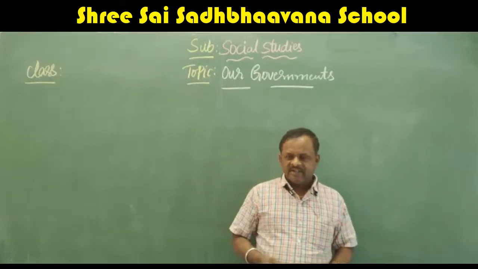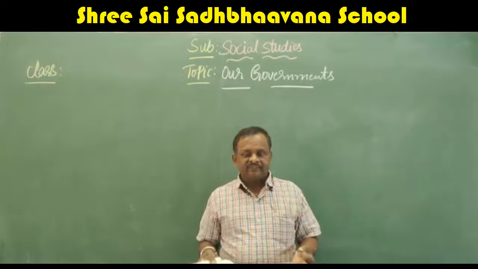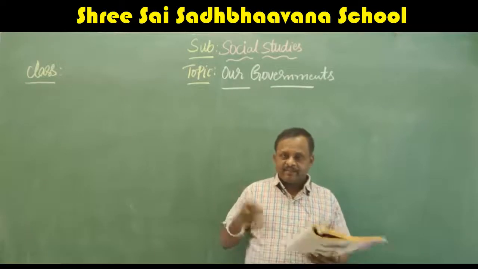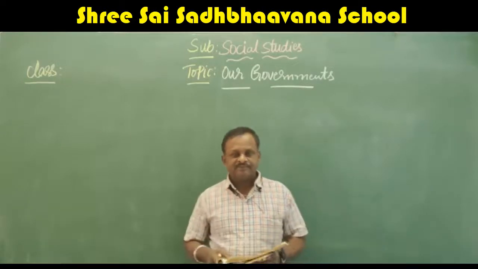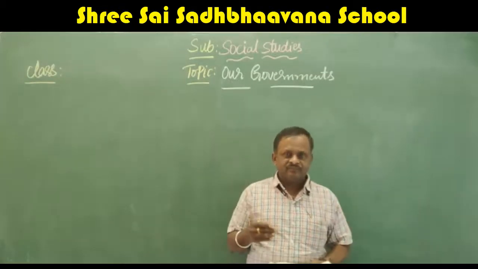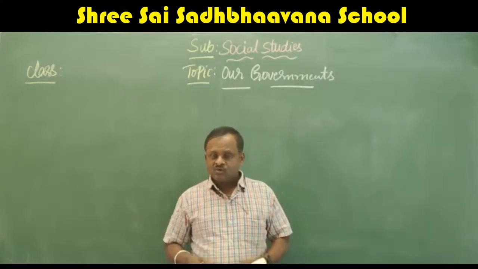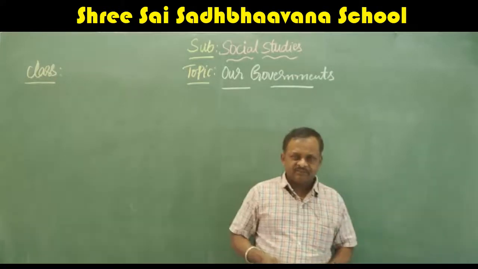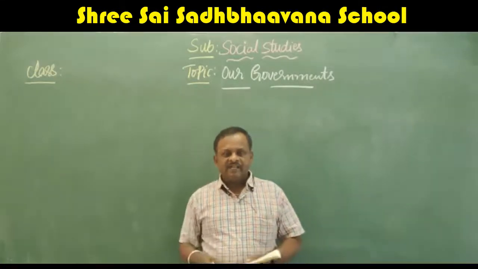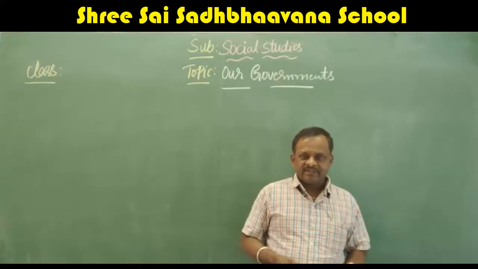In brief, I will explain. For example, in our Bannerghatta, we need water facility, we need road facility, we need the road to be cleaned, we need the tractor to come and collect the waste from our house, we need buses, schools, electricity, everything. It is not possible for everyone to go and question somebody to look after that. So we will select one person to look after all these things. Voluntarily he will come and say, yes, I will look after all those things, please elect me. For that reason, we will hold the election.